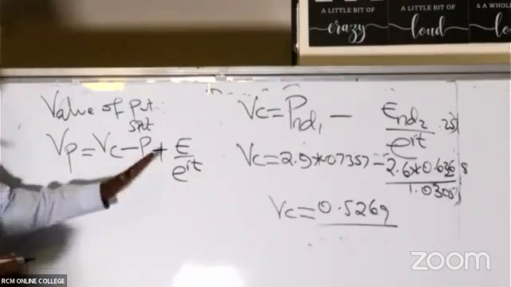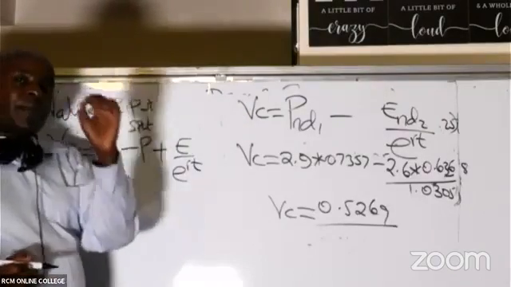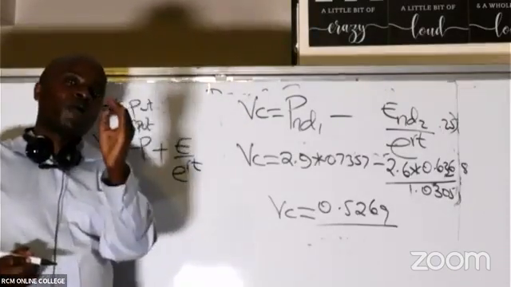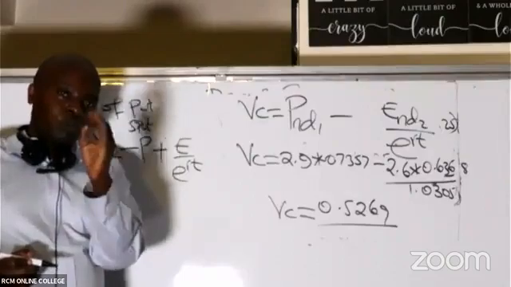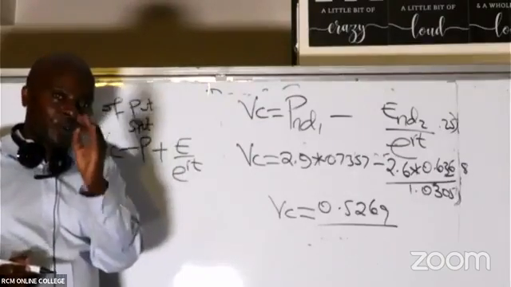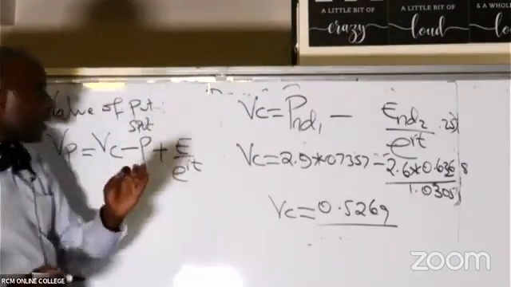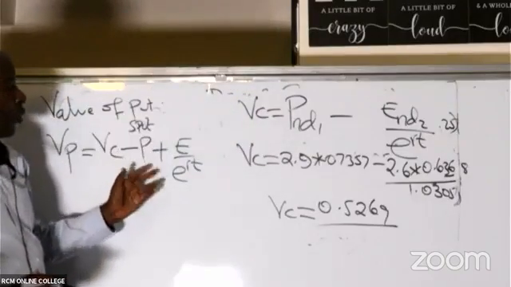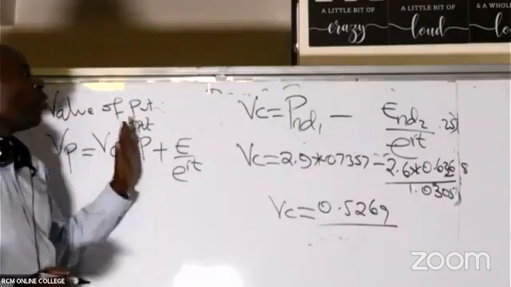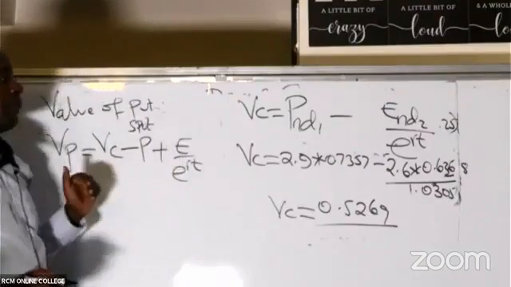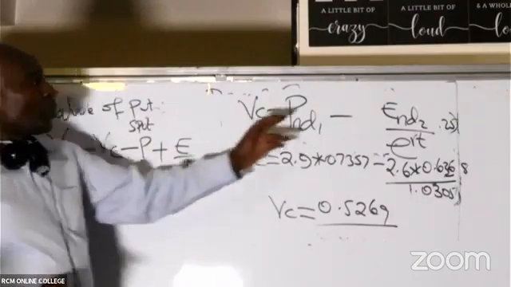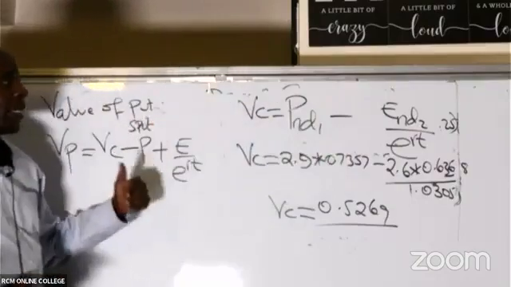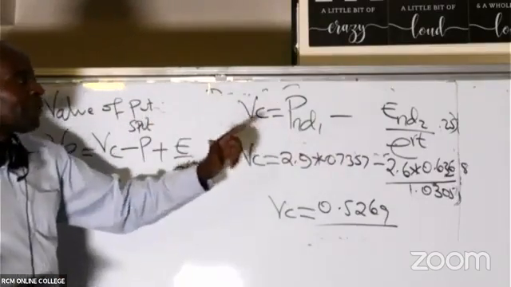So remember, the put is a function of the value of the call. So we start with the value of the call here, and then we take this to the other side, so it becomes minus P. We will always leave out the probabilities. Here this was a negative, now it becomes plus, but with everything except the probabilities.